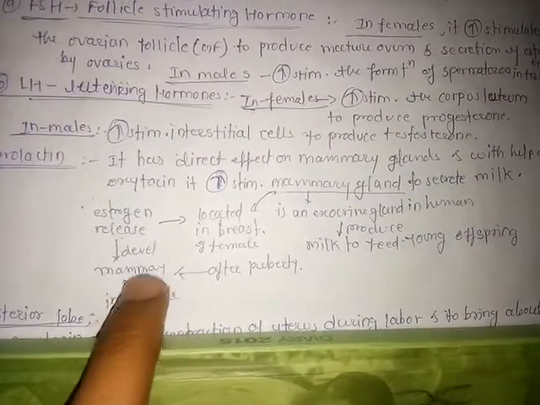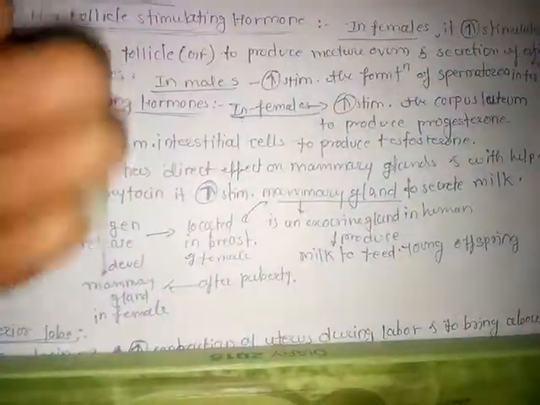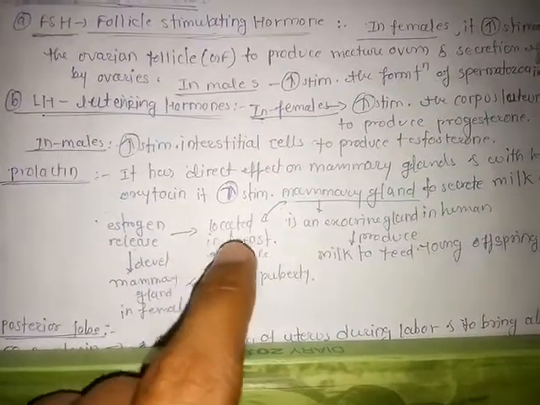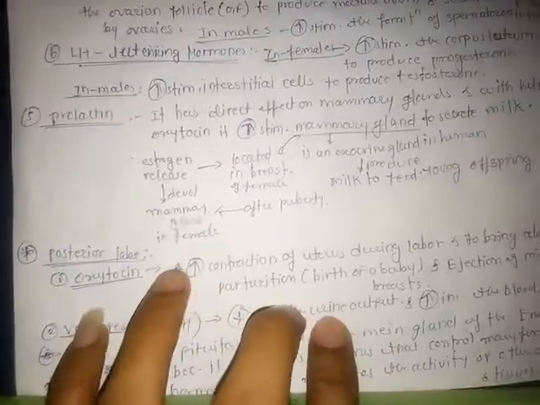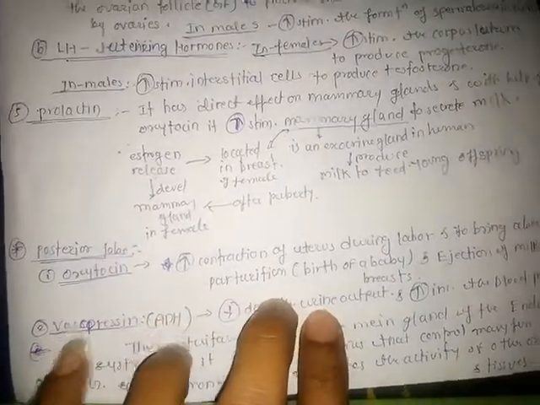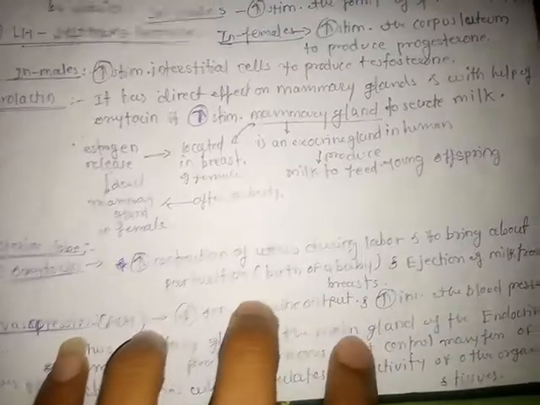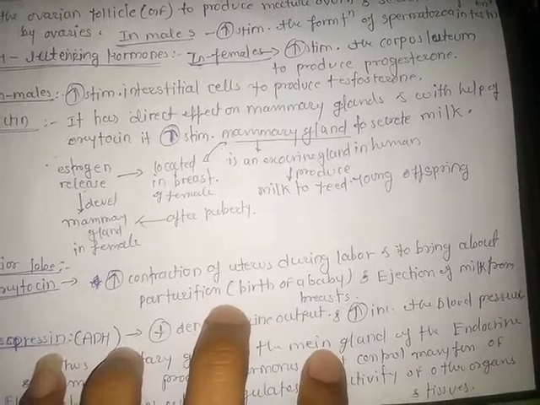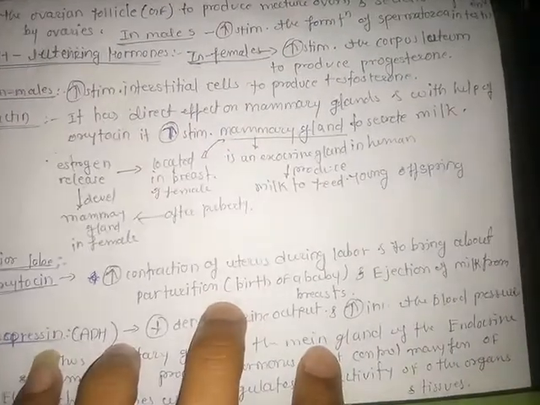After sexual maturity, the mammary glands in females develop slowly, growing with the help of estrogen hormone release. Due to this estrogen release, the mammary gland secretes milk to feed the young offspring. Then next is the posterior lobe. The posterior lobe releases two hormones, oxytocin and the antidiuretic hormone. Oxytocin increases the contractions of the uterus during labor to bring about parturition, meaning the birth of a baby.